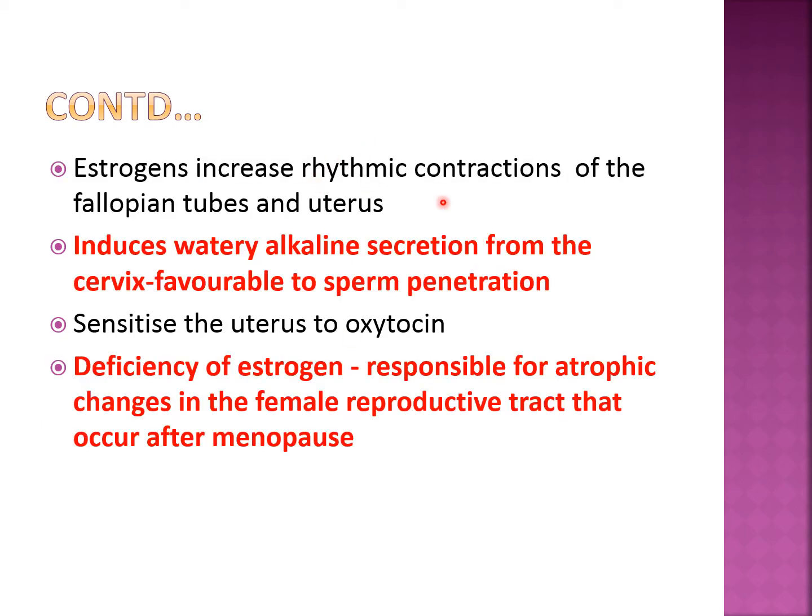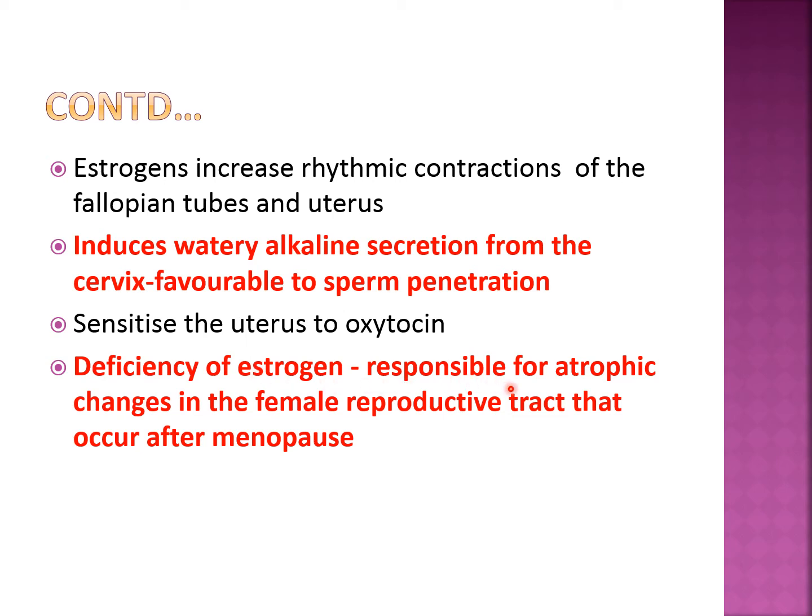Estrogen also increases the rhythmic contraction of the fallopian tube and uterus, which is responsible for the movement of ova from the fallopian tubes into the uterus, and it also induces a watery alkaline secretion from the cervix. All these things are favorable for sperm penetration and reproduction. Estrogen also sensitizes the uterus to oxytocin, which is the main hormone responsible for the contraction of the uterus during the delivery of the fetus.